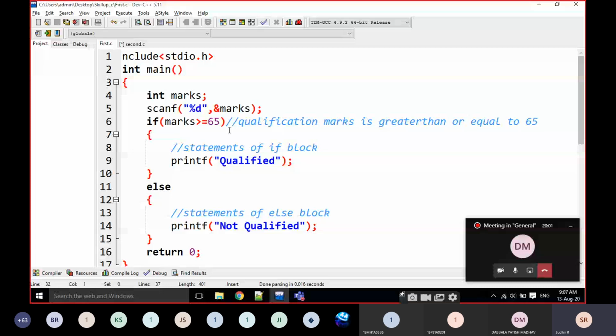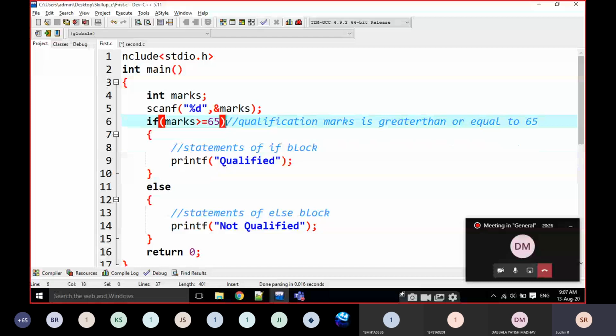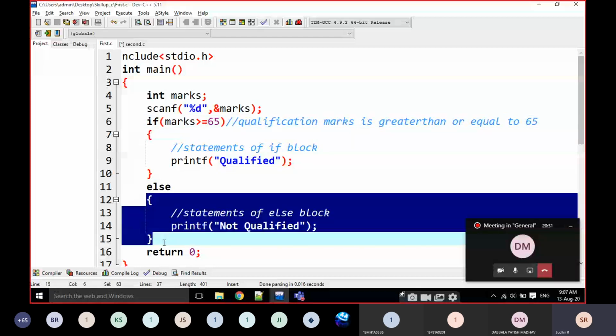That means this is a block of statements. This line is not ended here. The functionality of if is not ended here. It is going to end over here. That's why there are multiple lines, a block of statements. That's why there is no semicolon at the end of if and else. There is a block of statements, so there is no semicolon at the end of the line.